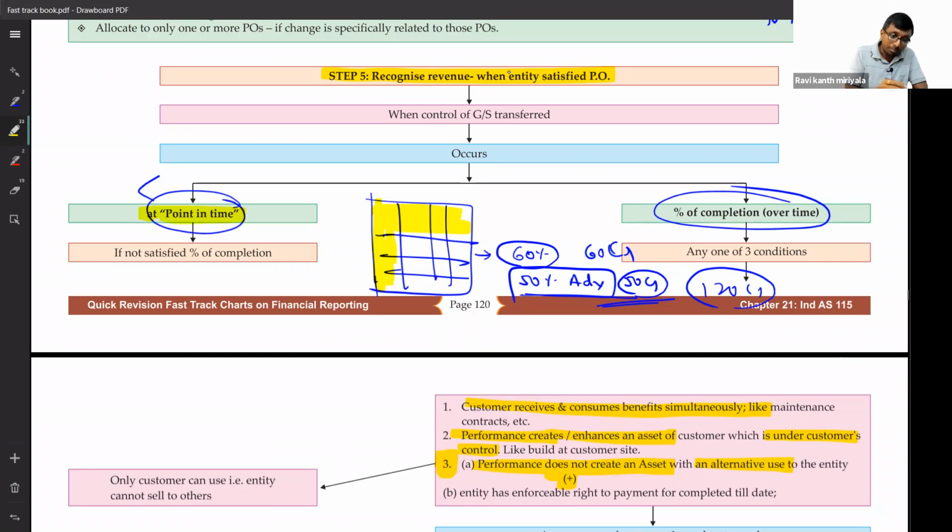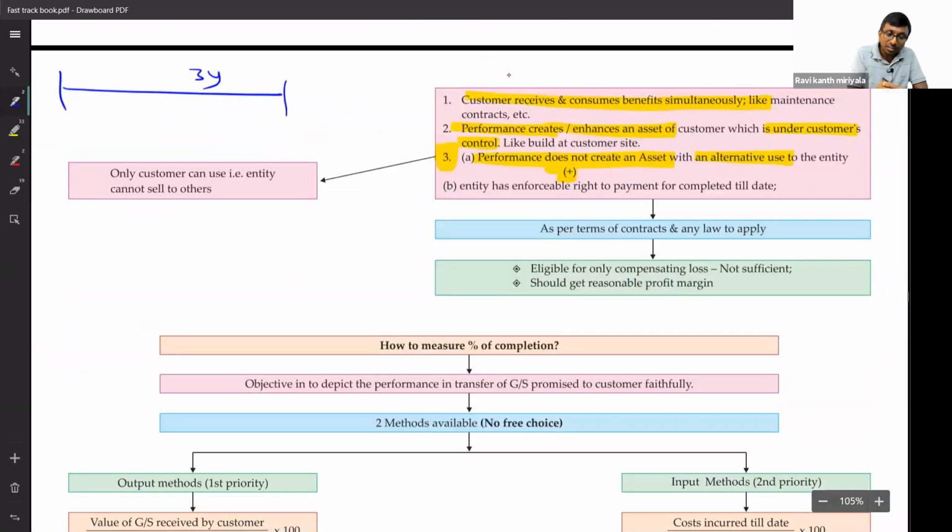That means the builder constructed for 3 years. In all these 3 years, in the balance sheet, what will happen? First of all, sales will be 0 all the 3 years. Sales is equal to 0. No sales at all. Nothing, not 30 crores or 60 crores or 50 crores. 0 sales. Then, sir, we spent so much money, right? That will be under the head inventory, work in progress. You spend 60 crores, I told you, 60 crore will be recorded.